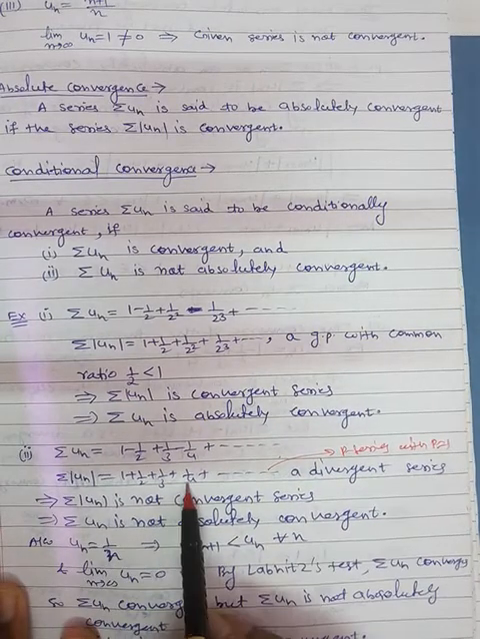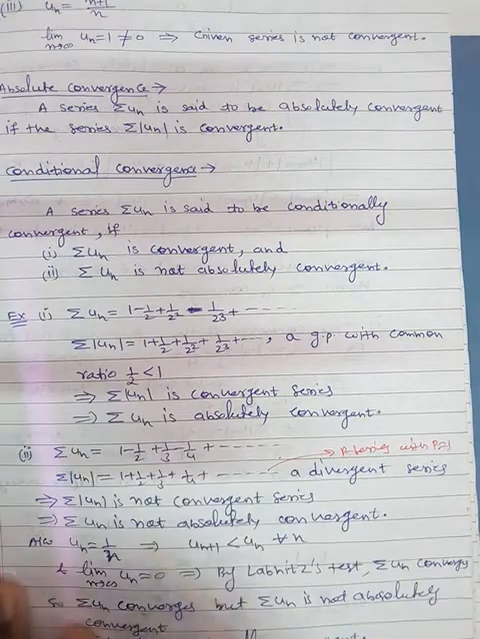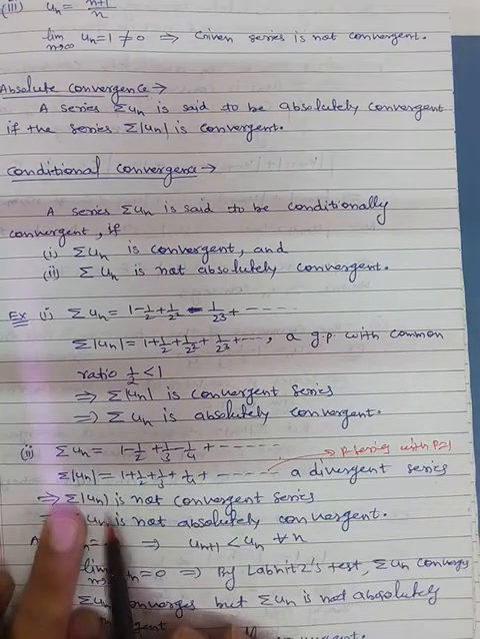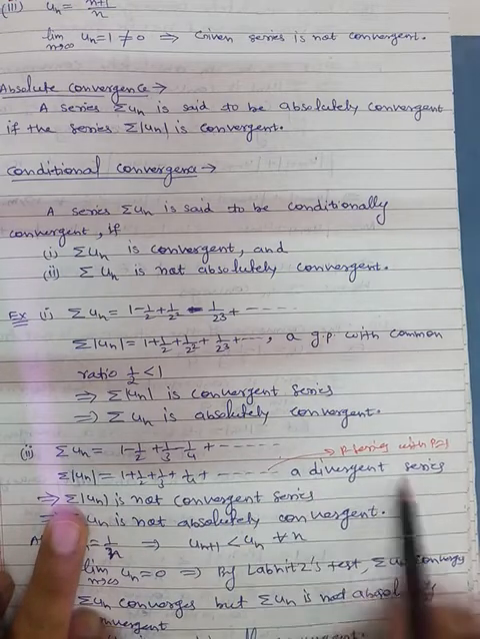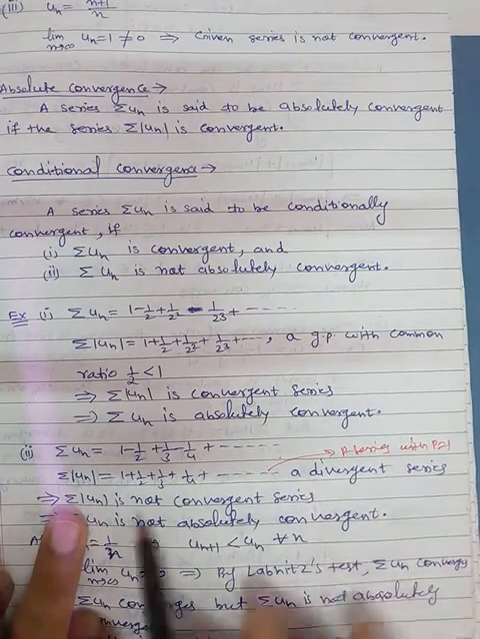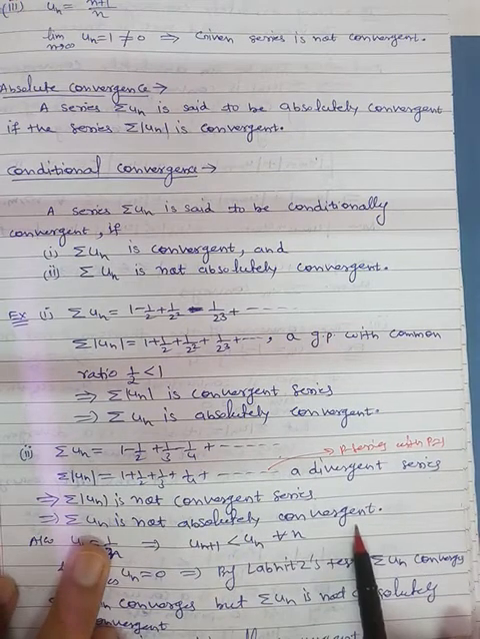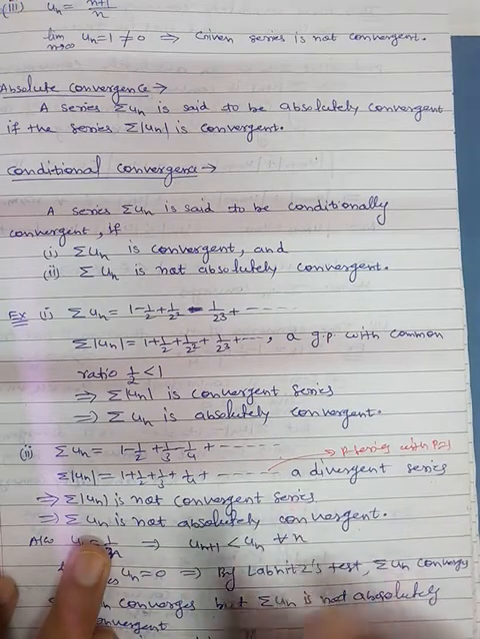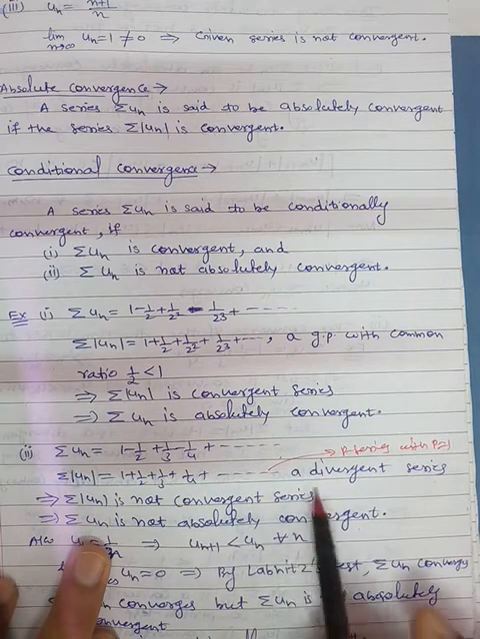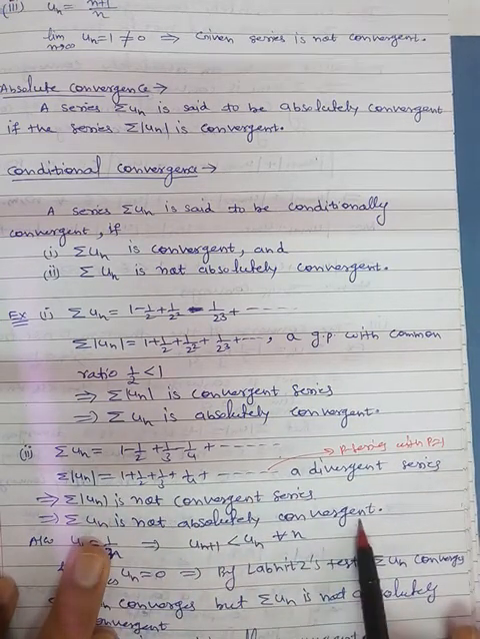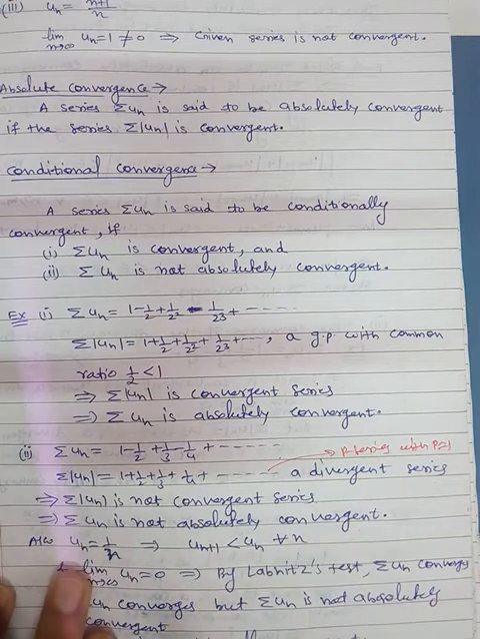So since this is a divergent series, magnitude of un is not a convergent series. क्योंकि ये divergent series हो गई इसका मतलब ये convergent नहीं रही, इसका मतलब un is not absolutely convergent. ये converge होनी चाहिए थी तभी absolutely convergent होती, लेकिन क्योंकि ये converge नहीं है इसलिए एब्सोल्युटली कन्वर्जेंट नहीं होगी. फाइन. सो दिस इज नॉट एब्सोल्युटली कन्वर्जेंट.